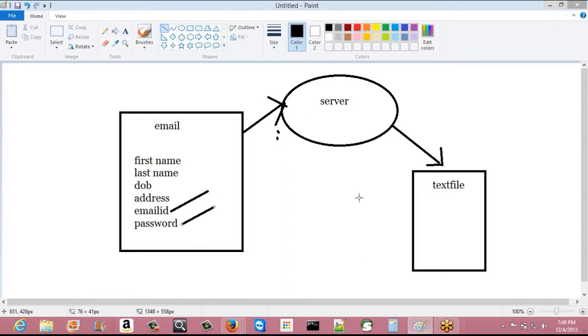So here in our example, this data, whichever we stored in a text file, helped us to make a decision. What is that decision? That decision is whether to validate or whether to give access to that particular user or not. Right? So the data was very important, and then we stored it, and then we used that data back to make a decision for that email application. Okay, so that's one particular example.